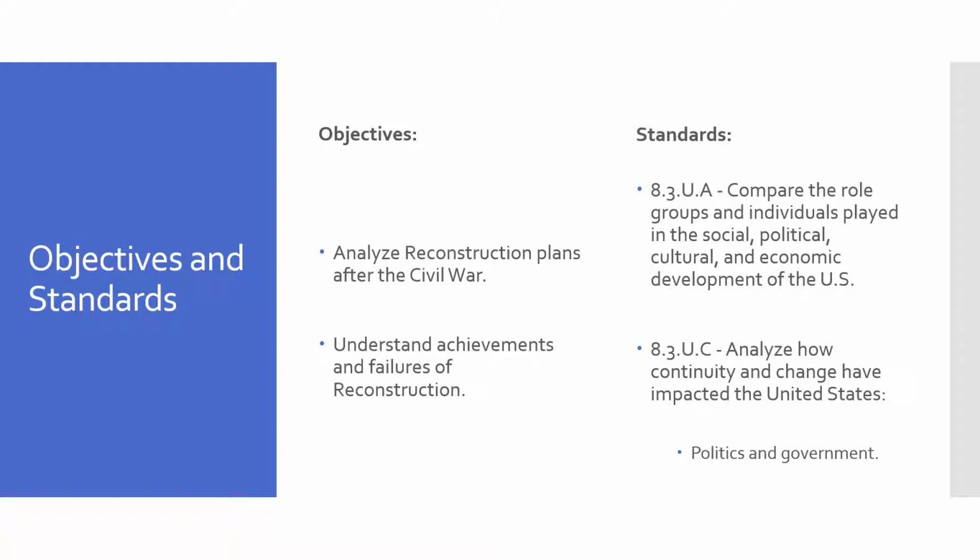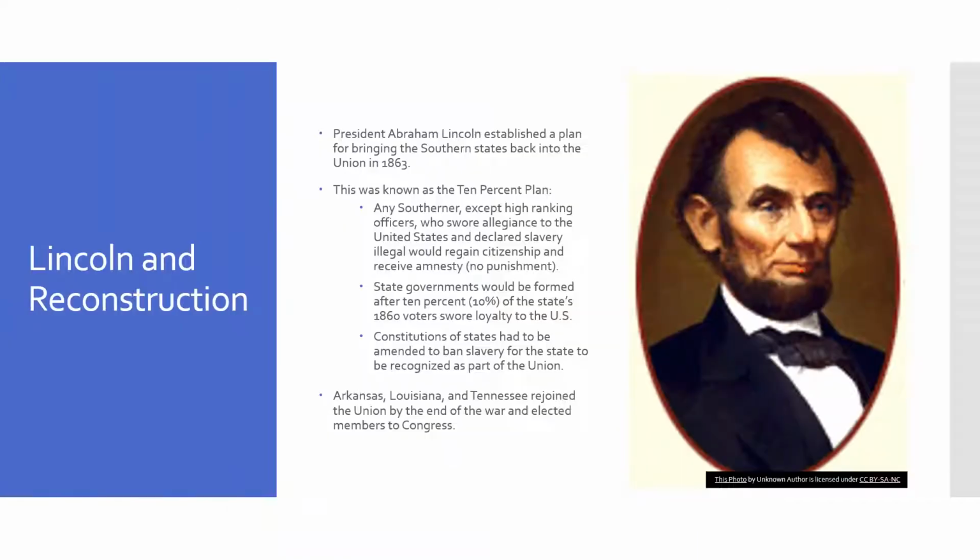So our objectives and standards are to analyze Reconstruction plans after the Civil War and to understand achievements and failures of Reconstruction. Take a moment there to look over the standards, please. And our desired result: how did Reconstruction impact African Americans?